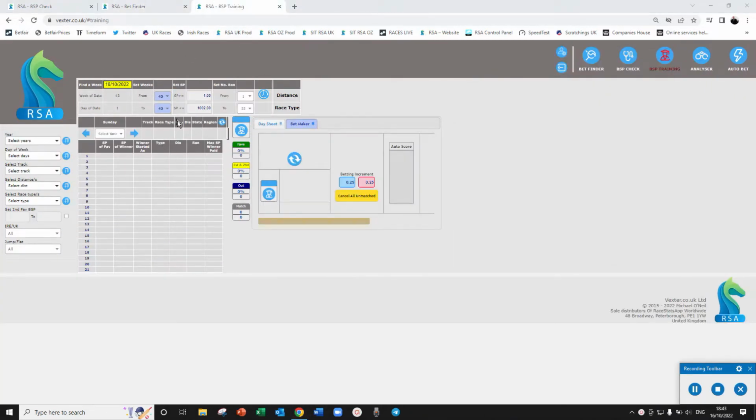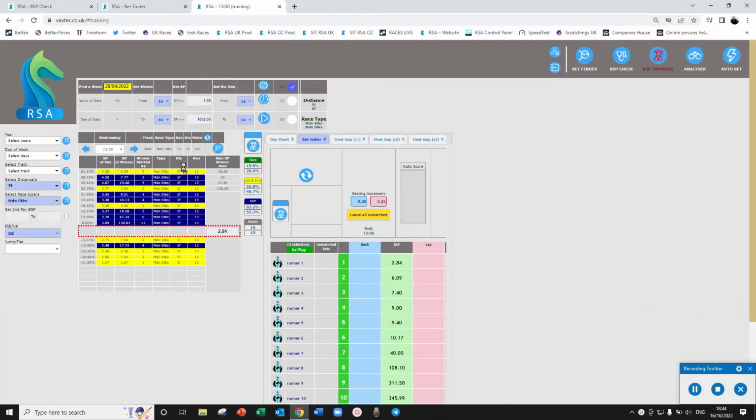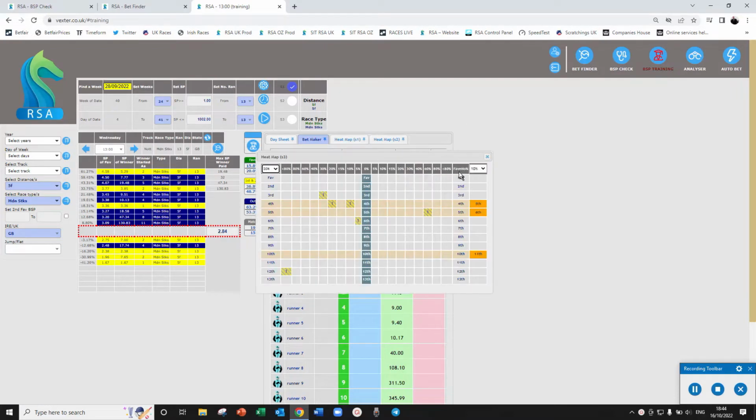Now let's get set up in here. So basically we're looking for the September date to play on. This is training, so you can come in here and play any race in history just like it was today. And we're going to be playing Nottingham, I think. Yes, first race. I want to get my heat map sorted out.